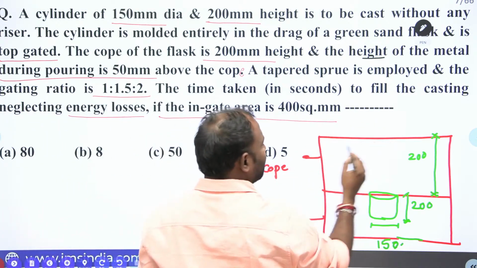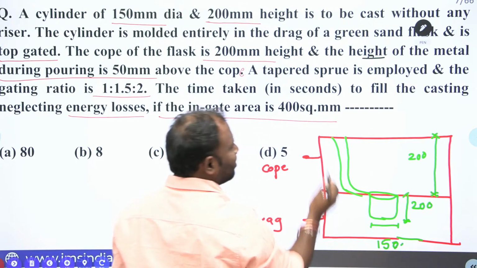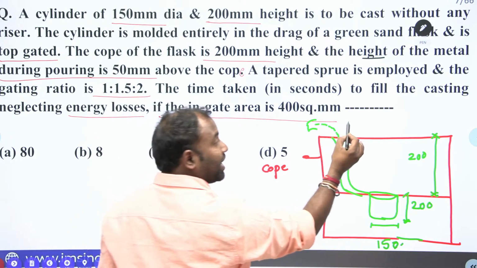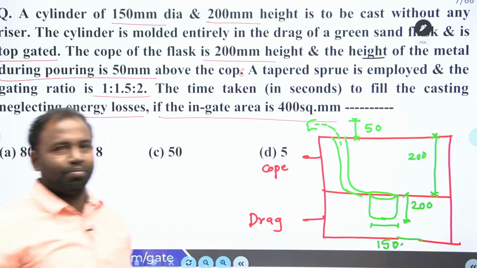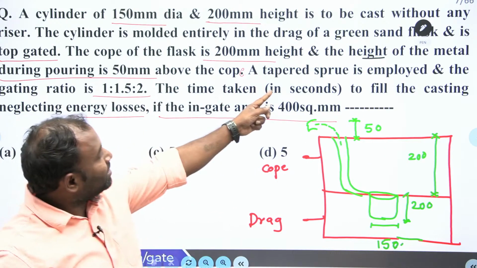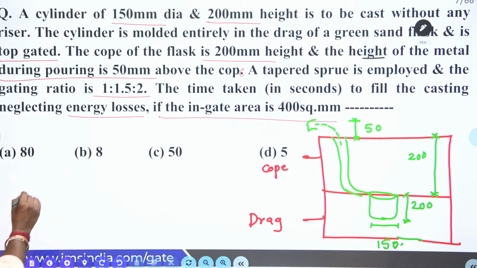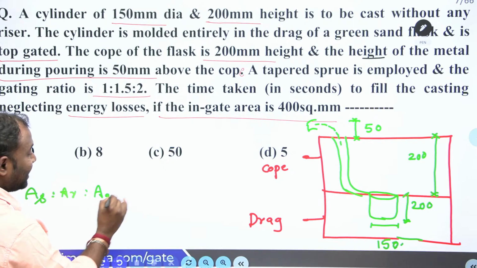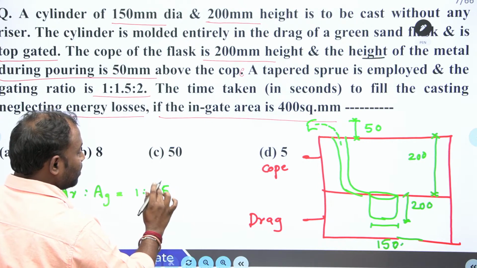That means for pouring the molten metal, we have a gating system here. From here the molten metal is going to be poured. This pouring height is 50 mm. Alright, guys. Next, the tapered sprue is employed. And the gating ratio, that is, the proportionate area of the sprue, the runner, and the gate, is given.